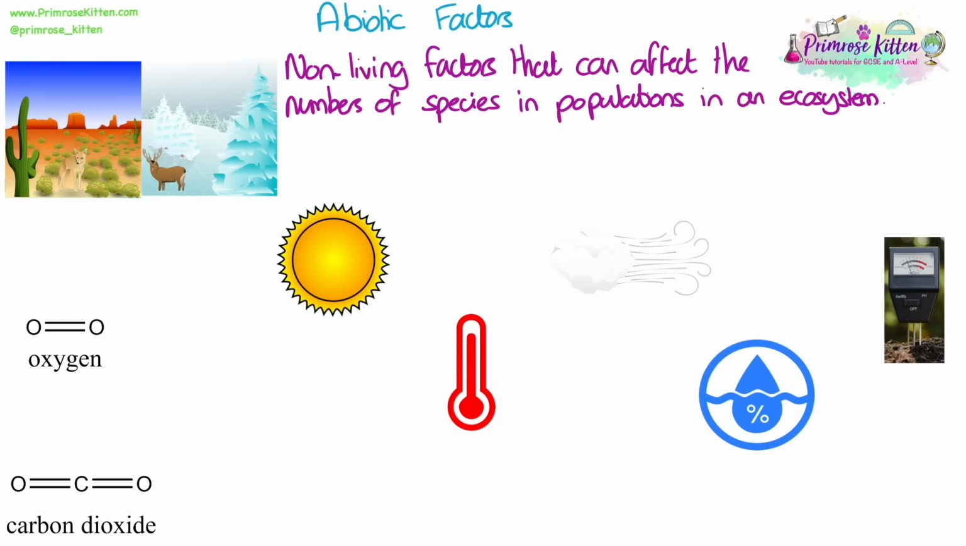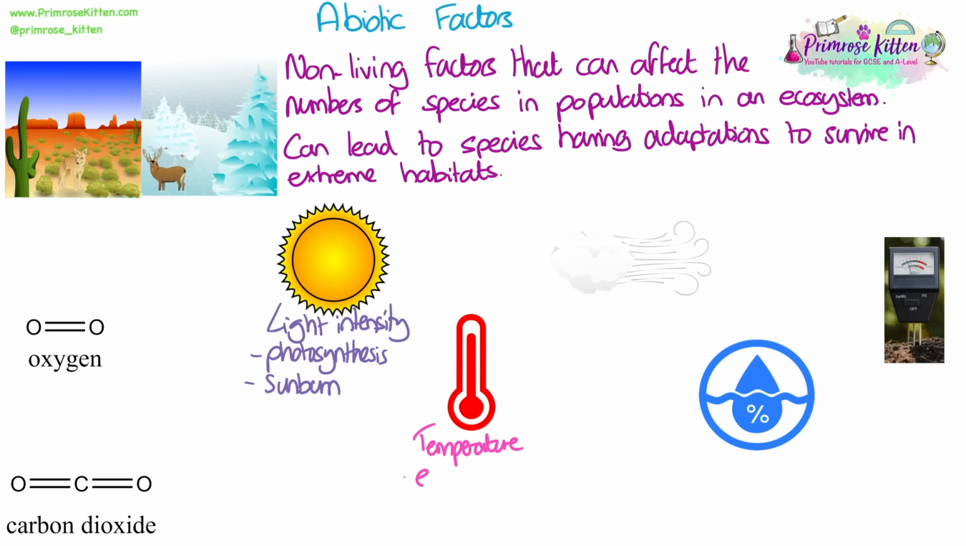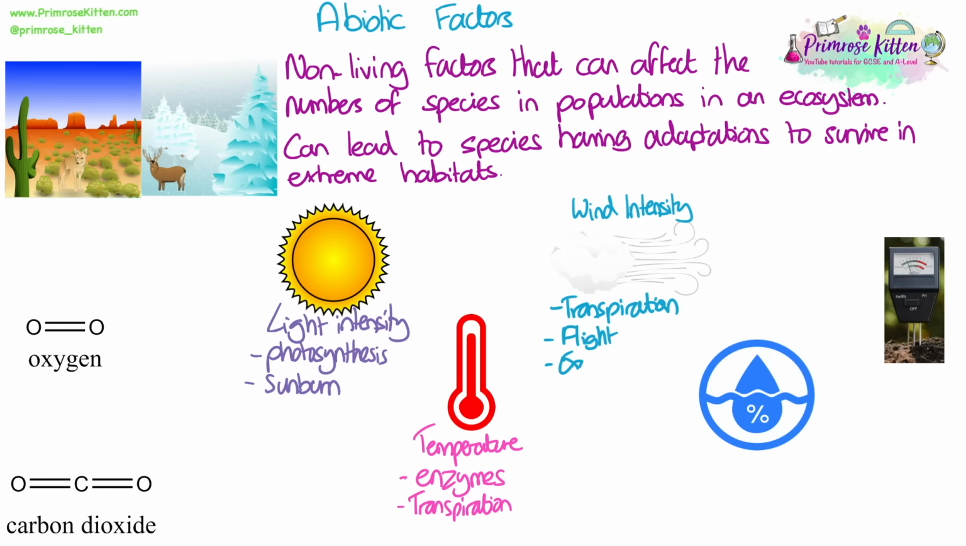Abiotic factors are non-living factors that can affect the number of species in populations in an ecosystem. They can also lead to species having specific adaptations to survive in extreme habitats. Light intensity is an abiotic factor. It obviously affects photosynthesis and can cause sunburn in animals. Temperature affects all organisms because it affects enzymes. It also has an effect on the rate of transpiration. Wind intensity or direction, again, affects transpiration, could potentially affect flight, and it can cause exposure issues in animals.